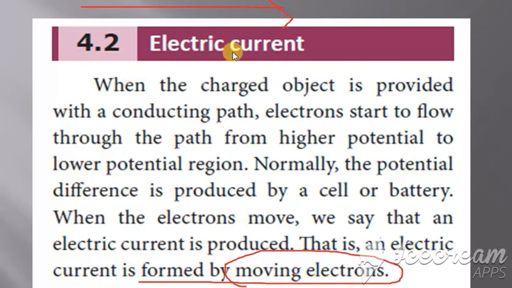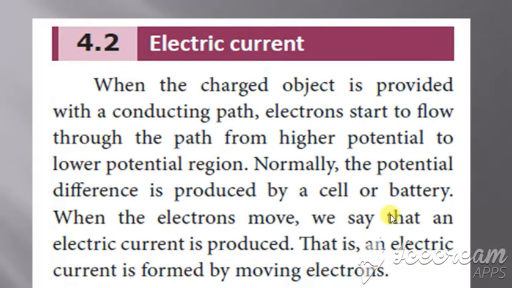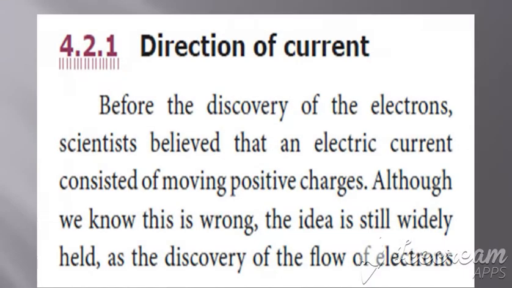Electrons move, because of that what is produced? Current is produced. Clear with this? This is a very basic concept which you have to know, the electric current. Because of electrons, when the electrons are moving, the electric current is produced. Whenever the negatively charged electrons are moving, they produce a current. Clear? Next we are going to see how the direction of current is.